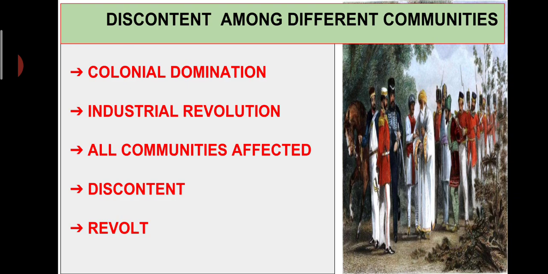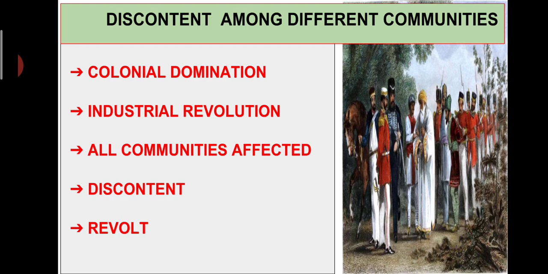We have seen how the colonial power in India was dominated by the British. At the same time, the industrial revolution had taken place in England, and they wanted a new market in India to sell their finished goods. They also wanted cheap raw materials like cotton for manufacturing cotton textiles.